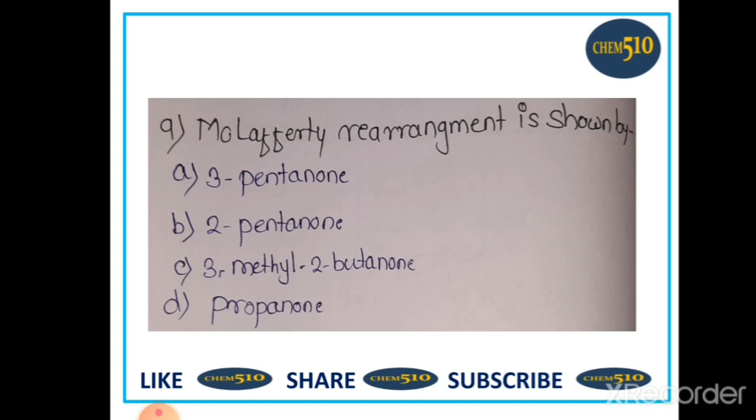9. McLafferty rearrangement is shown by A 3-pentanone, B 2-pentanone, C 3-methyl-2-butanone and D propanone. You know that McLafferty rearrangement takes place in compounds having gamma hydrogen. So firstly we will see the structure of the four options.